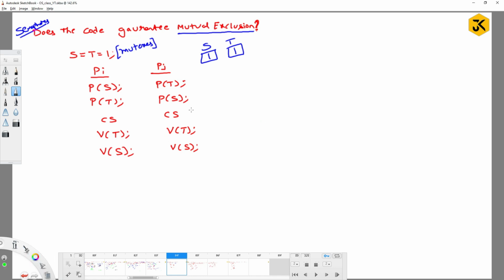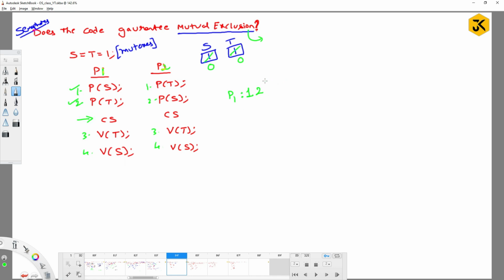They are asking. Suppose I call the processes P1 and P2. Mutual exclusion means that at the same time, only one process has to be allowed inside the critical section. Let me number the lines 1, 2, 3, and 4 for each process. Process P1 got the chance and will execute the first line. P of s means down on s, so it becomes 0. First line executed. Next, the second line: down of t, yes, executed, and it enters the critical section.